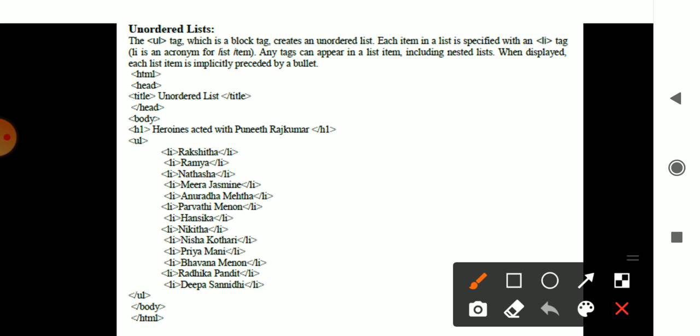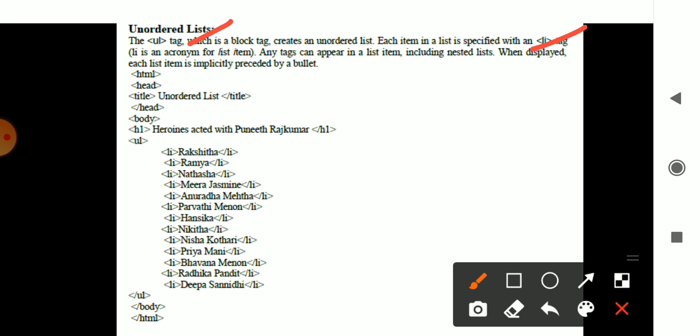In list there are nearly three types: unordered list, ordered list, and nested list. When you consider any list, the tag will be in the li format. li is the list item, whereas ul is your unordered list.